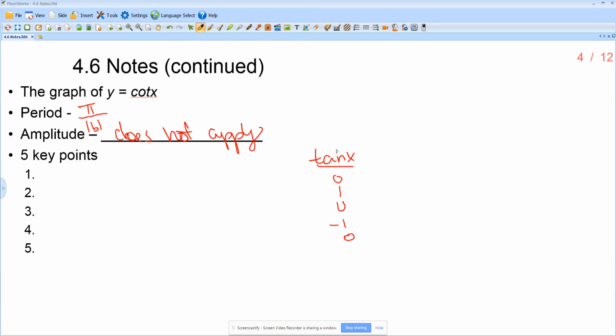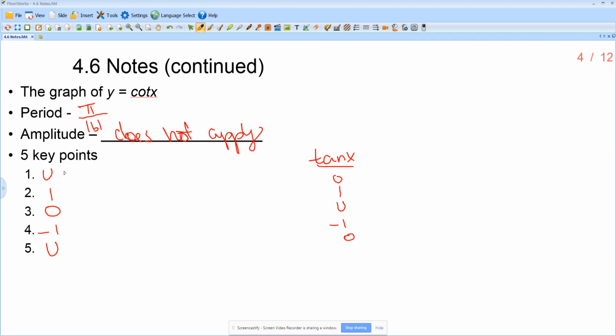Cotangent is the reciprocal of tangent. So all you're doing is taking the reciprocal of each one of these. The reciprocal of 0 is undefined. The reciprocal of 1 is 1. The reciprocal of undefined is 0. -1 is -1. And 0 is undefined. So your 5 key points, and again, these are y values, for cotangent would be undefined, 1, 0, -1, undefined.